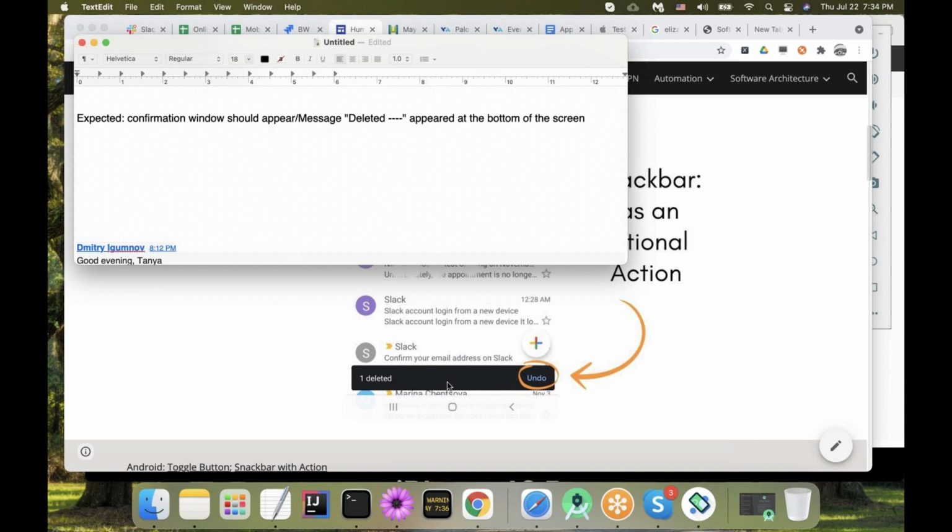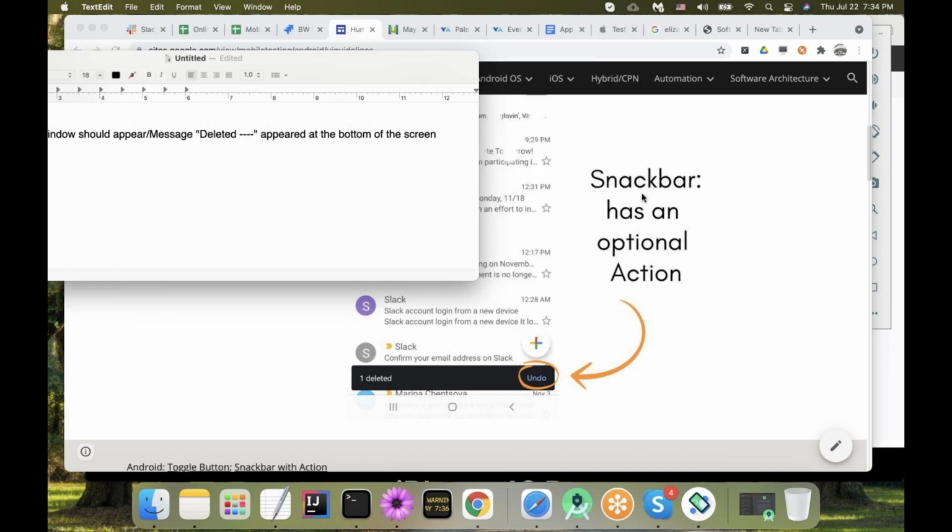And they can replace one another, right? I can use this UI approach or the other one, so they are sort of replaceable. But if we just say in our expected results in this particular case that we are expecting a message to appear, we do not say which one exactly we expect. So what if the requirements were to implement this one as a snack bar? You might not believe me, but it's actually a snack bar, and this is the official name. I will prove it to you.